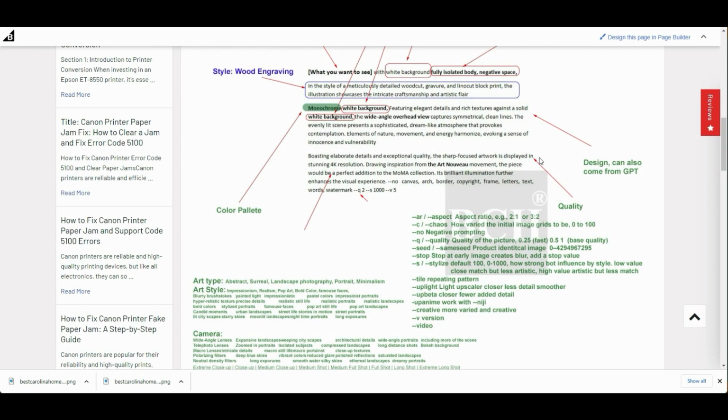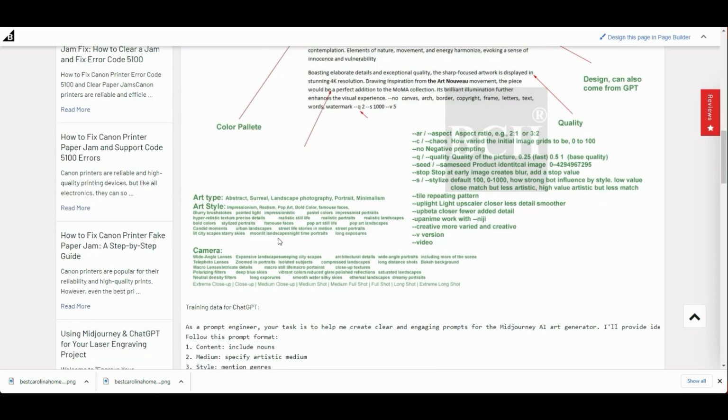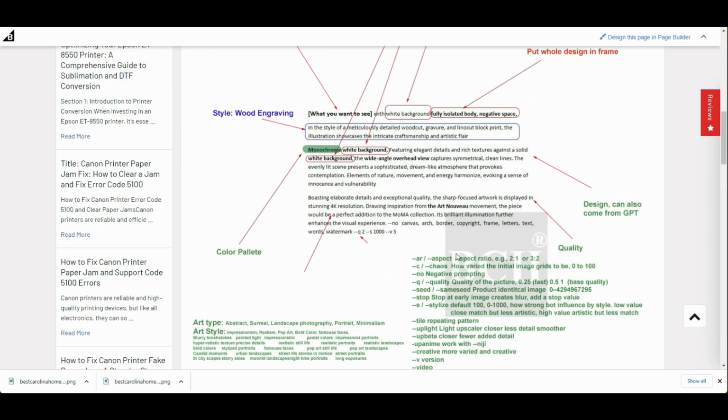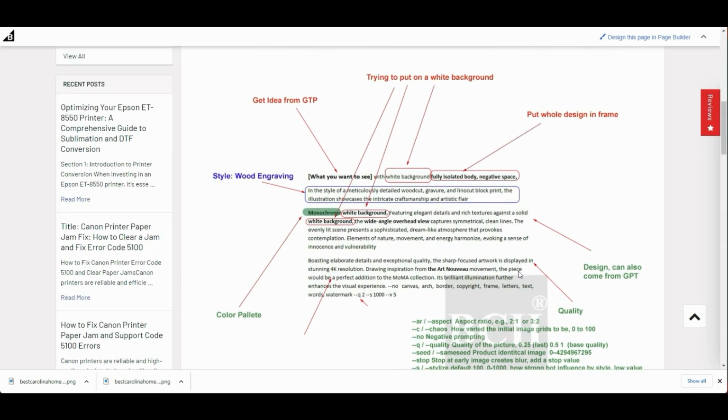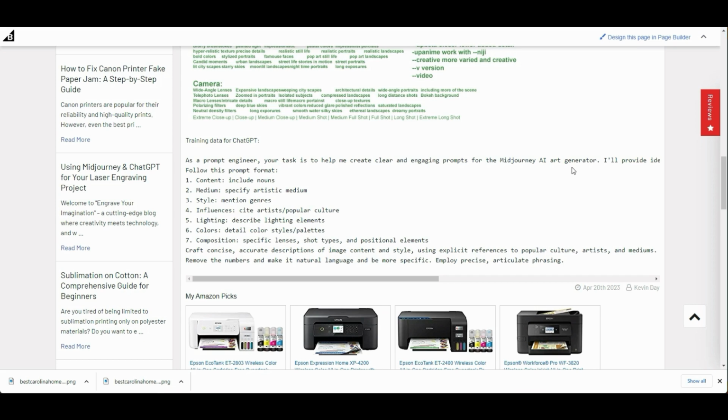You're at the second level of Midjourney, which is you know how to ask and what you're asking. You can go here, just substitute the words, those art type, art style, camera. You can decide what's the proportion, what's the ratio, and how random it is. You are on level 2 now, so you can go and explore. Now we're on level 3.